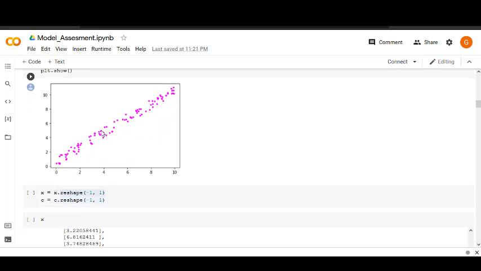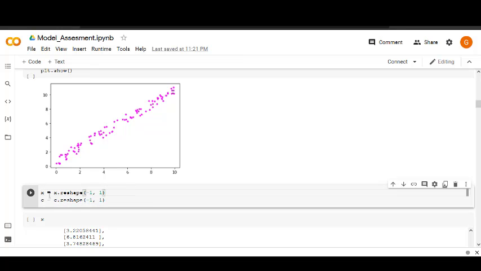Now we will try to fit these random 100 data points with the sklearn library. First we need to reshape our data, so with the function x.reshape, we are going to reshape our x values. Here -1 indicates that we have an unknown number of rows, whereas 1 indicates how many columns we need in each array.